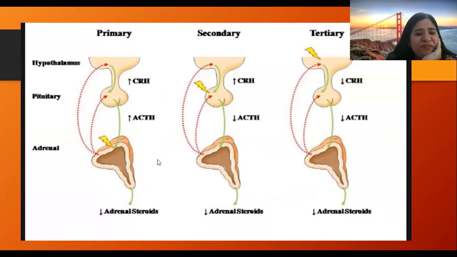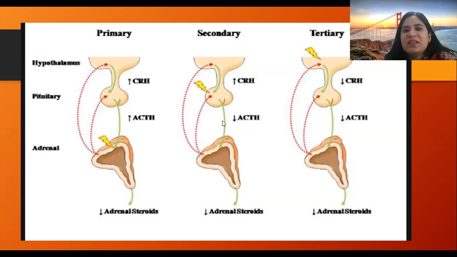So if the cortisol gets doubled in 60 minutes, that means the person is normal, right? Then we do the ACTH assay. If ACTH is increased at the baseline, that means there is some primary cause, there is some tumor, adenoma or hyperplasia.